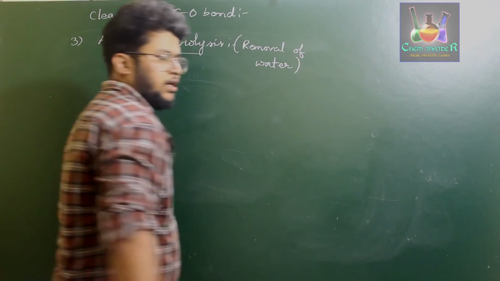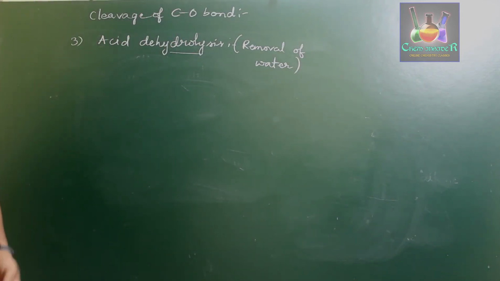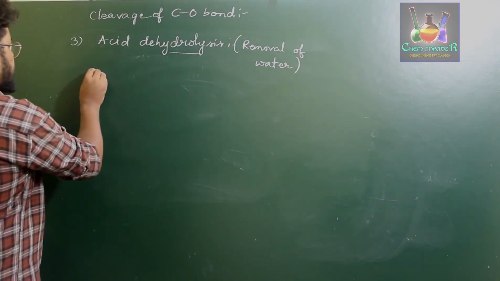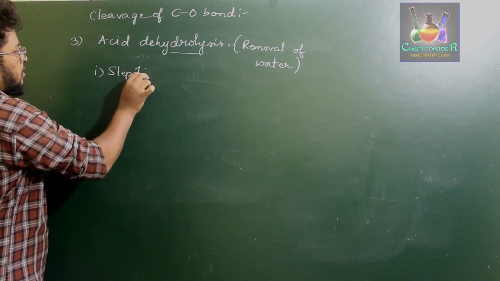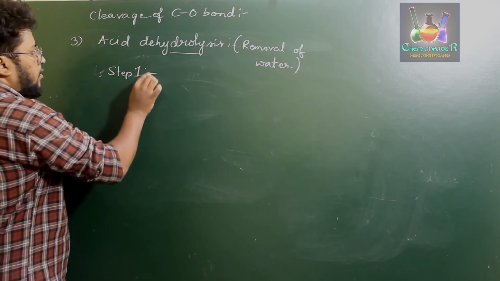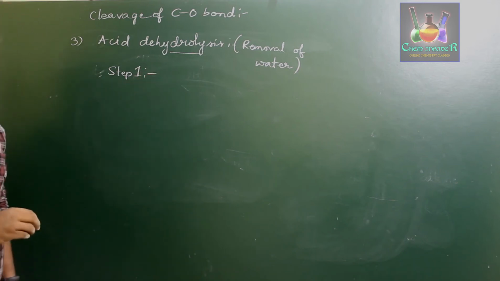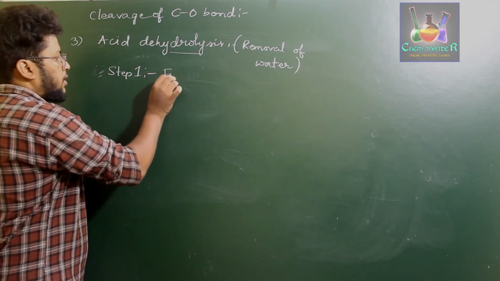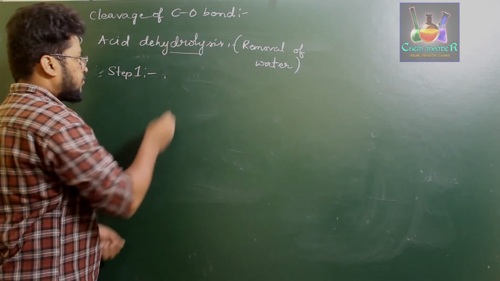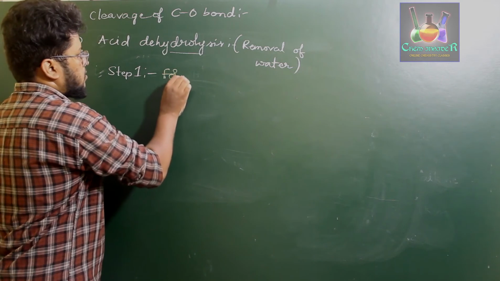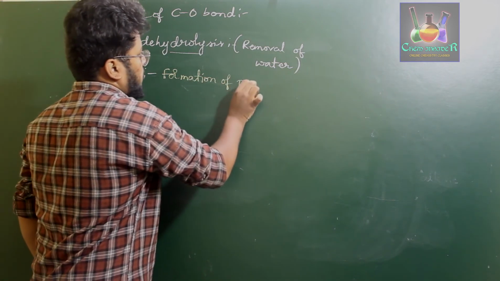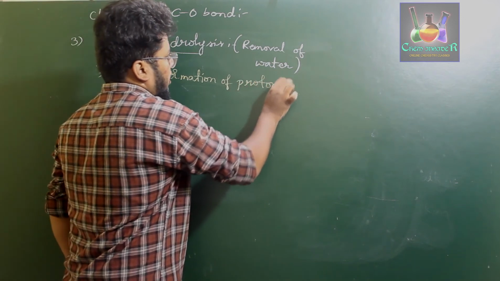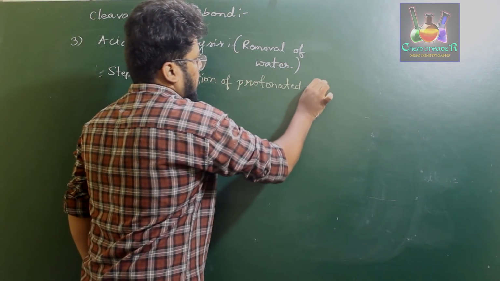Acid dehydrolysis takes place in 3 steps. In step 1, we need to form a hydrolylated or protonated alcohol. That is, formation of protonated alcohol.